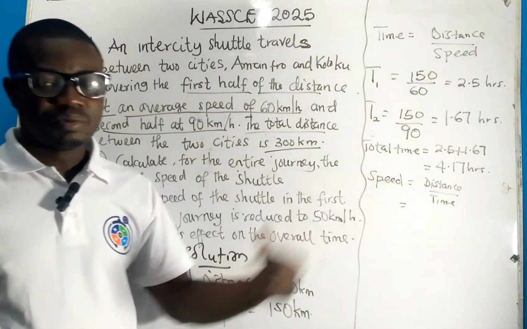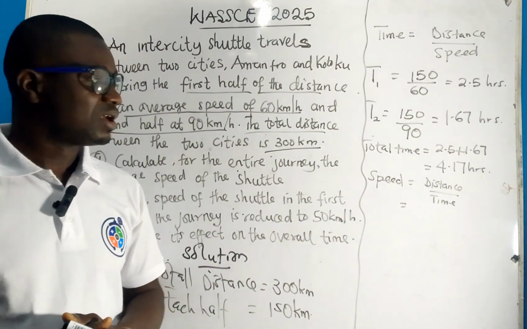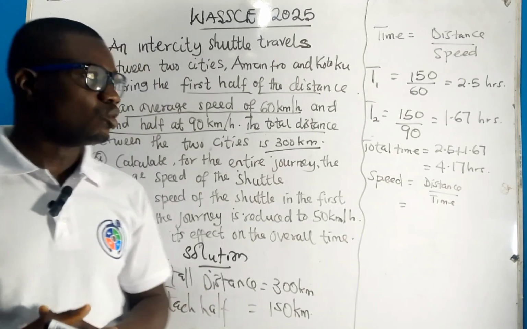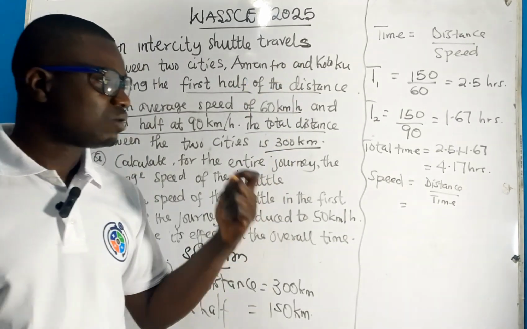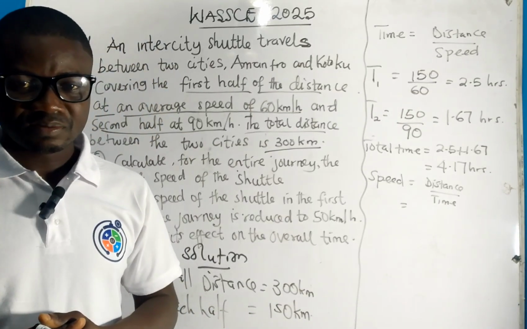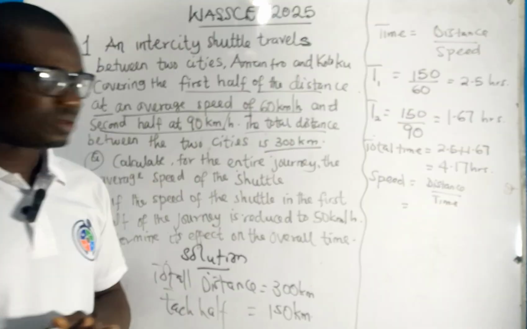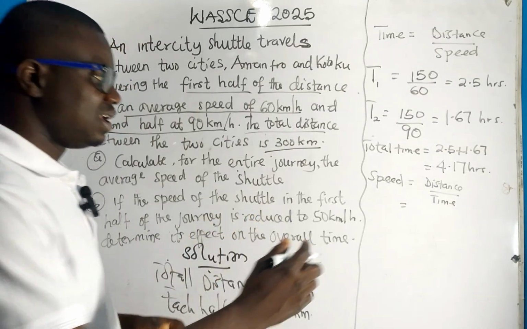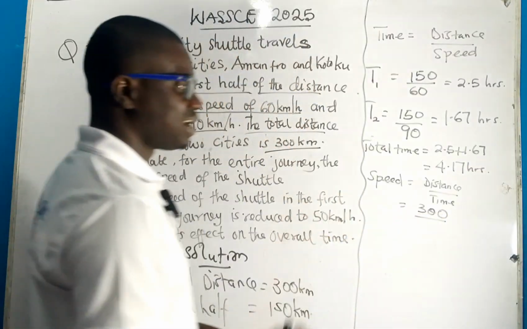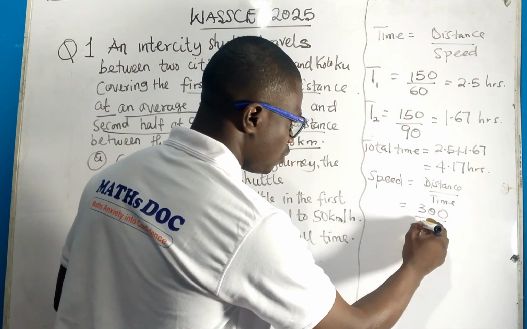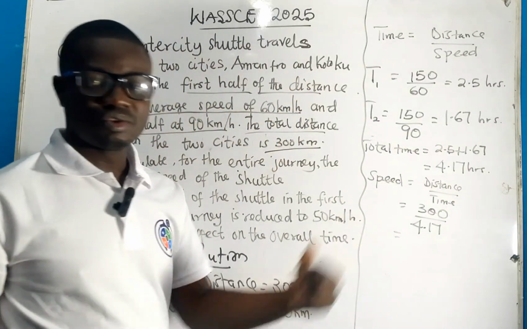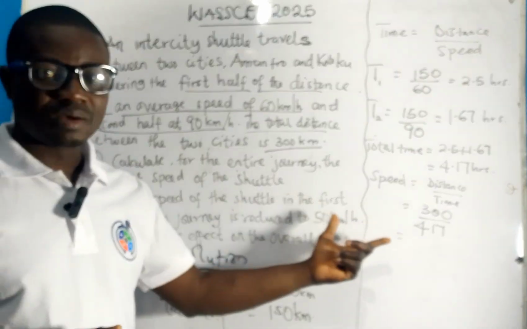Beloved, this is where you should be able to understand the concept of rate. In terms of rates, you should know how to find time, how to find speed, and also how to find distance. So let's do our total calculation. The total distance is 300, and the total time that we have now is 4.17 hours.